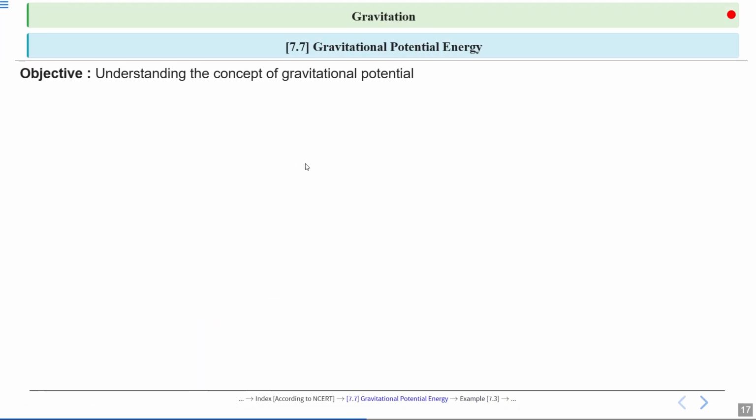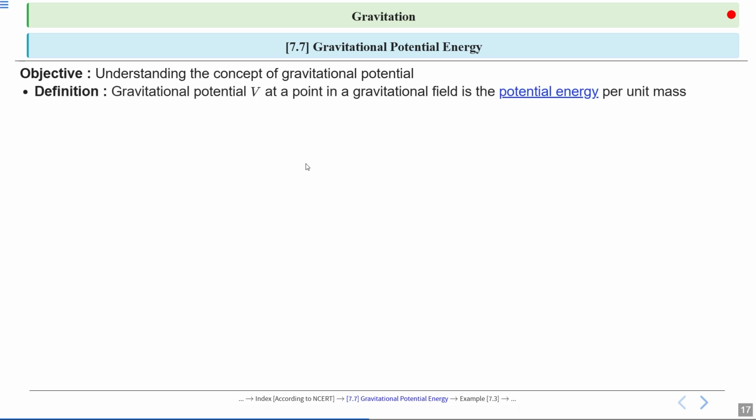Now we are going to explore the concept of gravitational potential. Our aim is to understand what gravitational potential means and how it is used in physics. This will help us grasp how potential energy is distributed in a gravitational field.